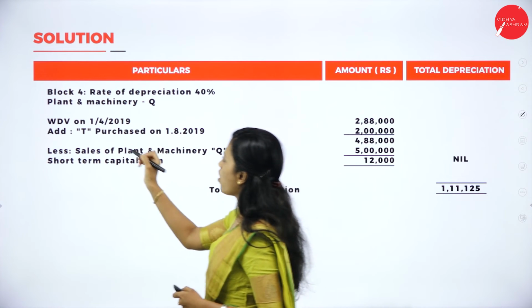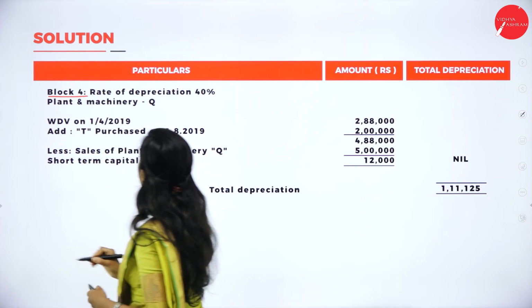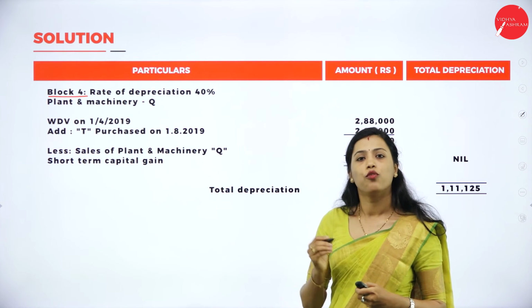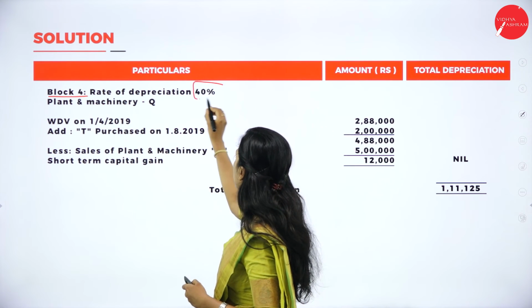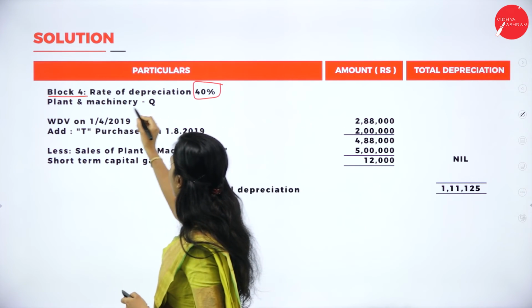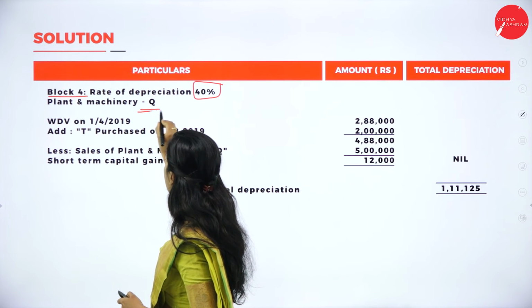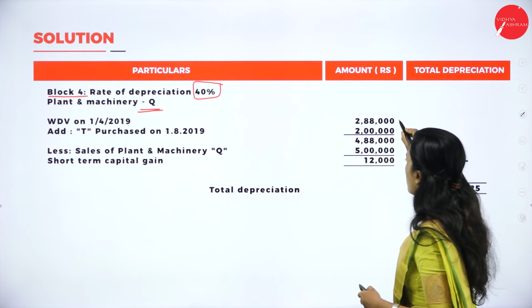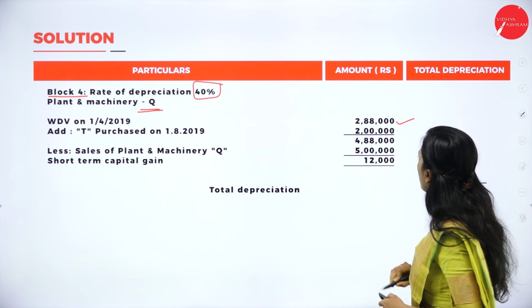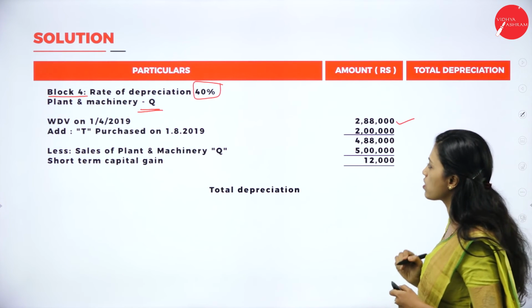Next we have block 4. That is rate of depreciation is 40%. There is a 40% rate of depreciation plant and machinery, that is Q. Its WDV is 2,88,000.